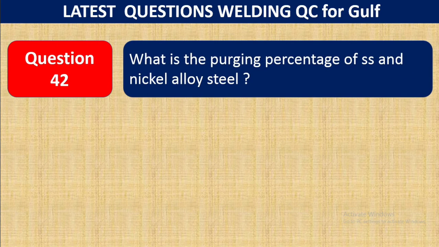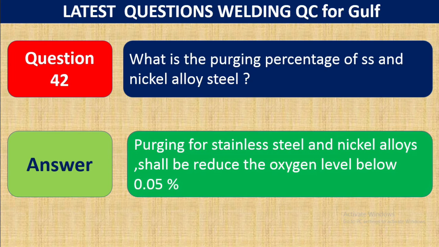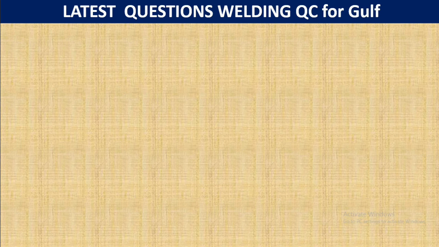Question 42. What is the purging percentage of stainless steel and nickel alloy steel? The answer is, purging of stainless steel and nickel alloys shall reduce the oxygen level below 0.05%.